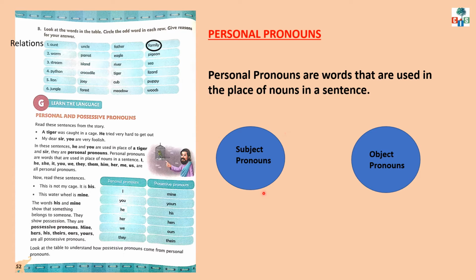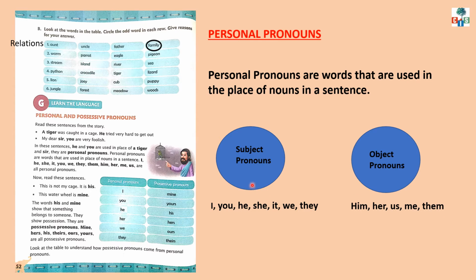Now, the pronouns like I, you, he, she, it, we, they are subject pronouns, and the pronouns like him, her, us, me, them are object pronouns.